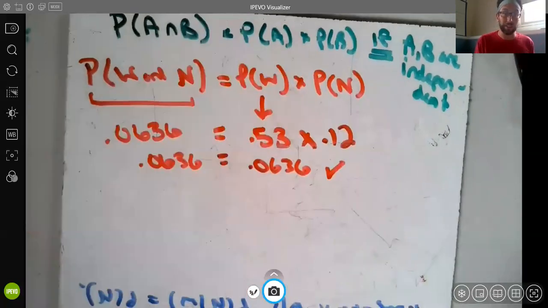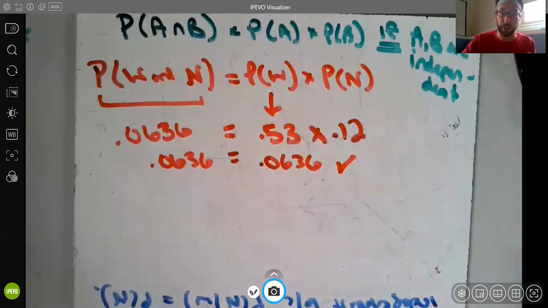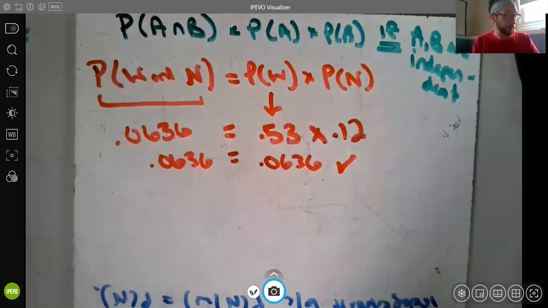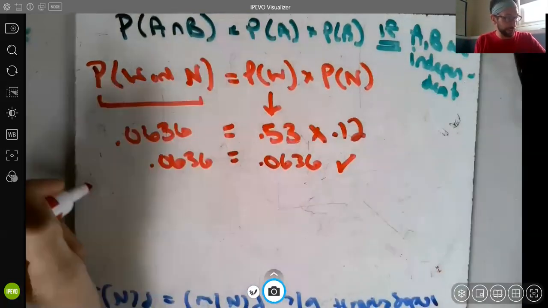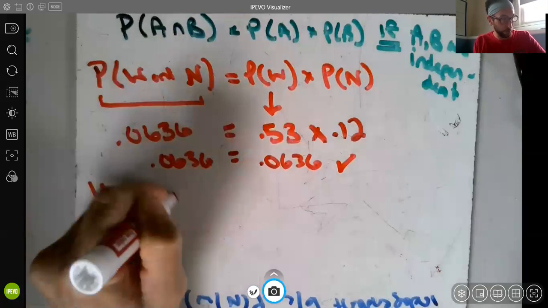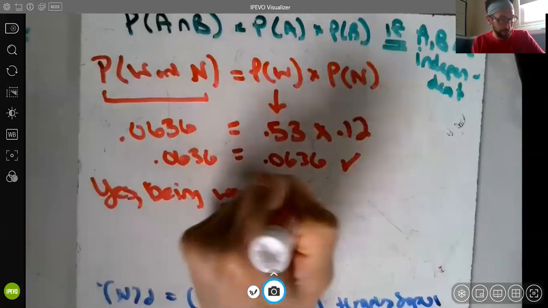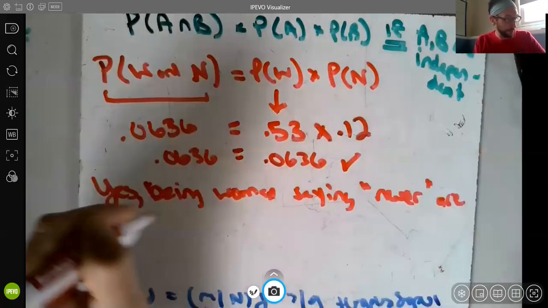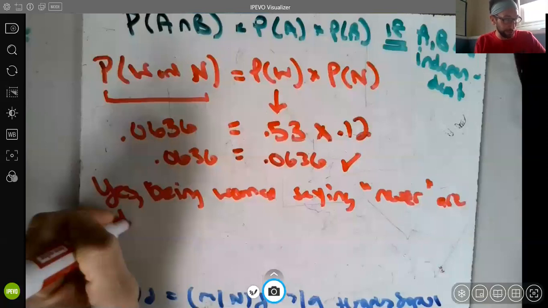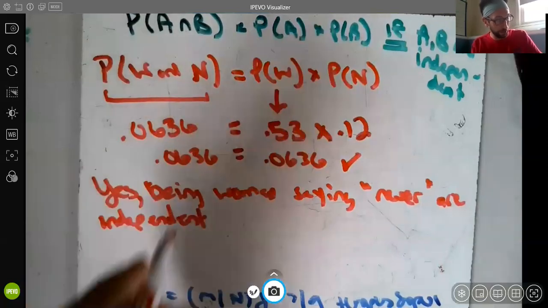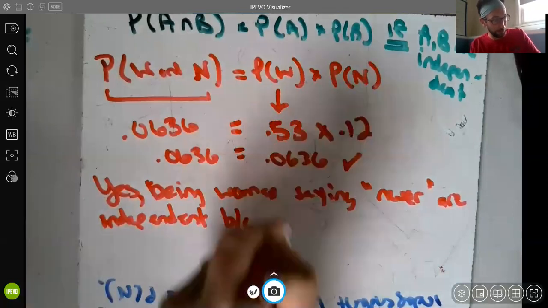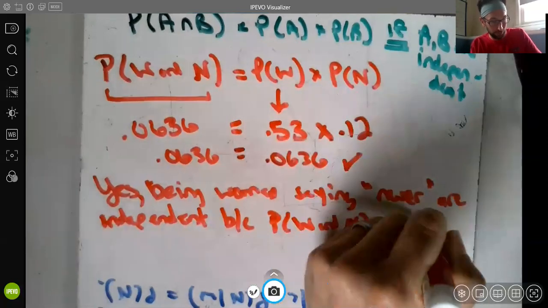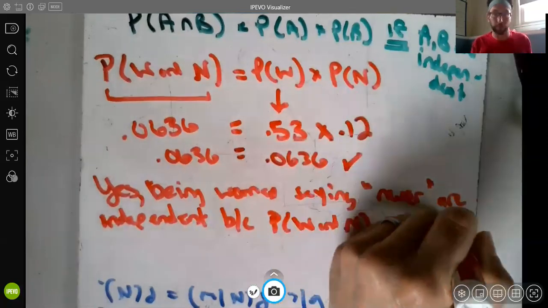So again, these events are independent. What we're doing is checking, does the rule like "and" means multiply work? If it does, the events are independent. So here I could say yes, being a woman and saying never are independent. I could have gotten rid of the yes too. I could have just said being a woman and saying never are independent because the probability of woman and never equals the probability of woman times the probability of never.